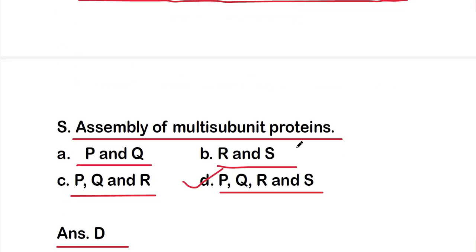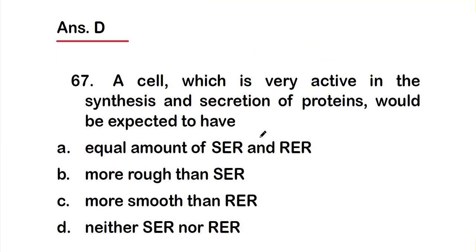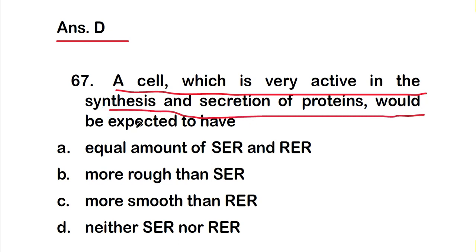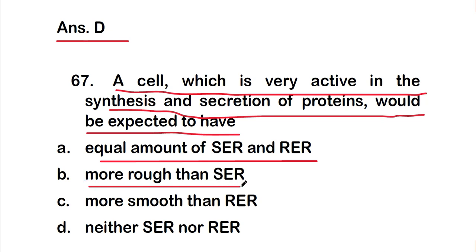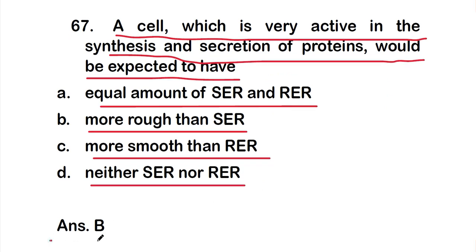Okay, so let's move on to question number 67: a cell which is very active in the synthesis and secretion of proteins would be expected to have option A, equal amounts of smooth ER and rough ER; option B, more rough than smooth endoplasmic reticulum; option C, more smooth than rough ER; or option D, neither smooth ER nor rough ER. So the right answer is option B, that is more rough than smooth ER.